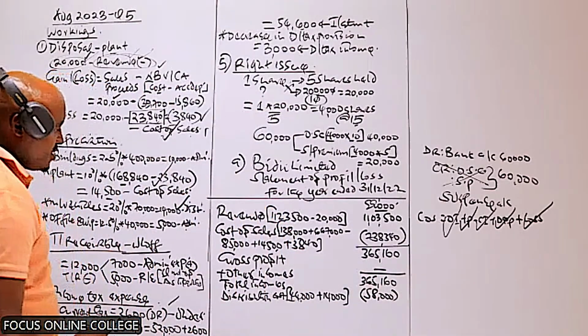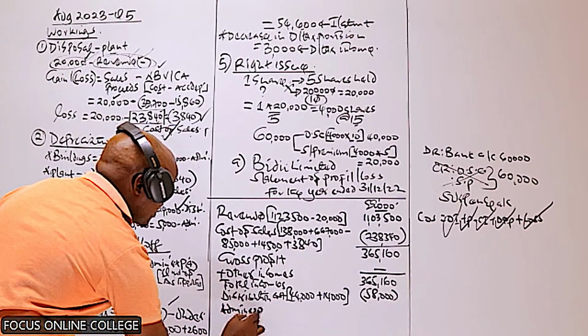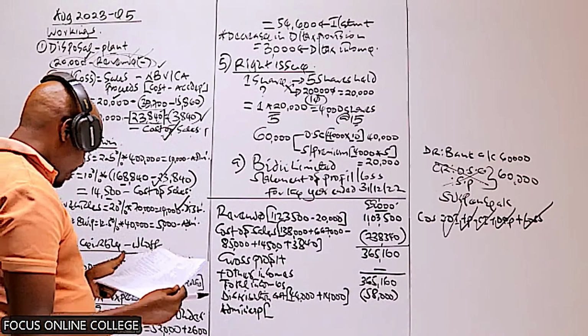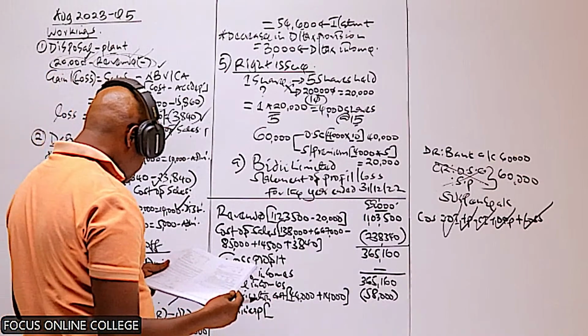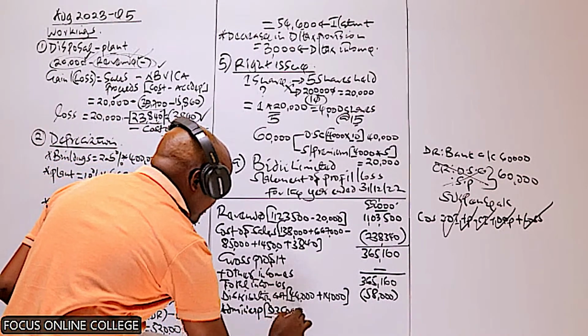Then from there we proceed and we take into account the administrative expenses. The administrative expenses, we take the amount given in the trial balance, which is below distribution cost, that is 93,500.